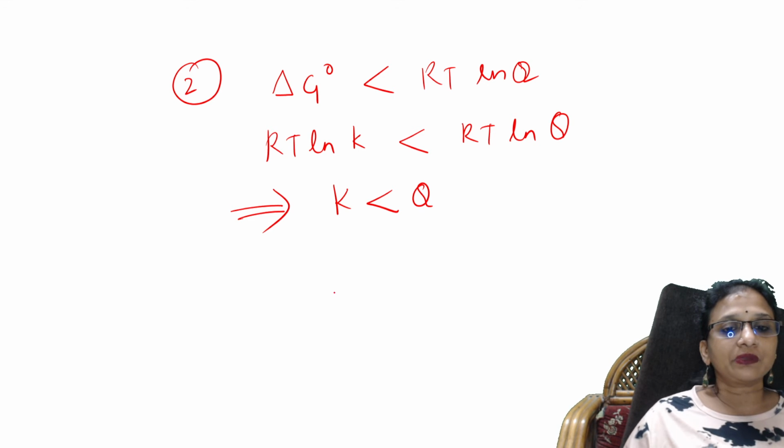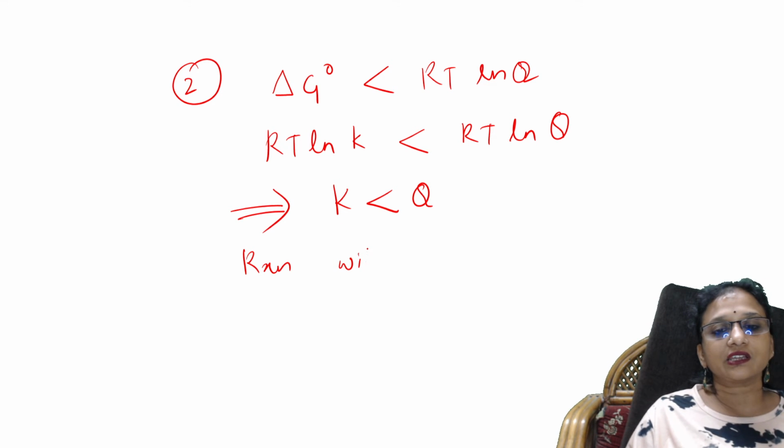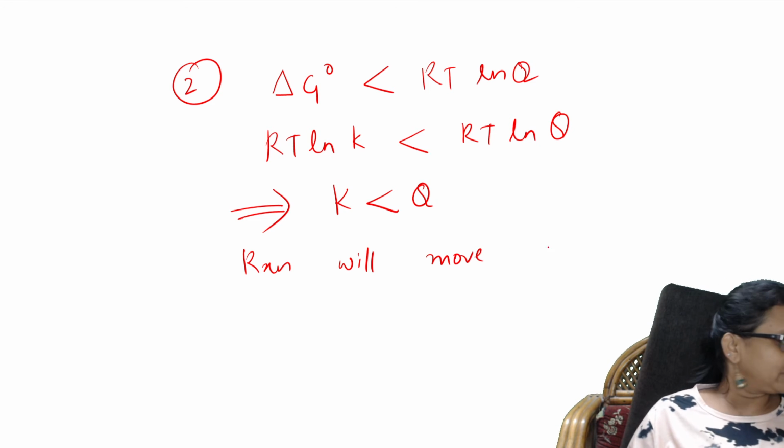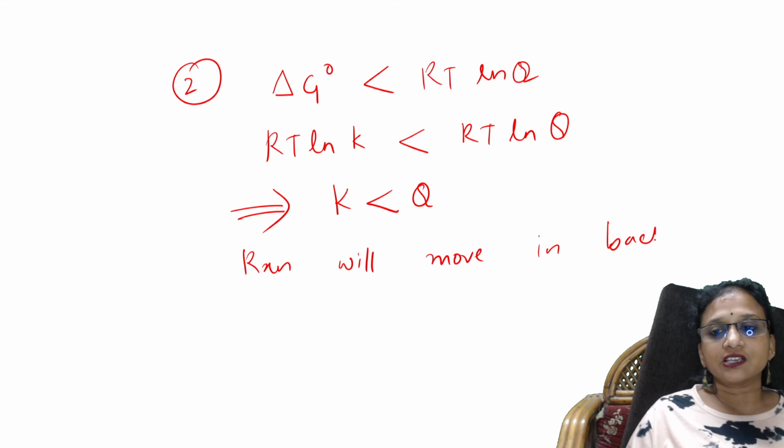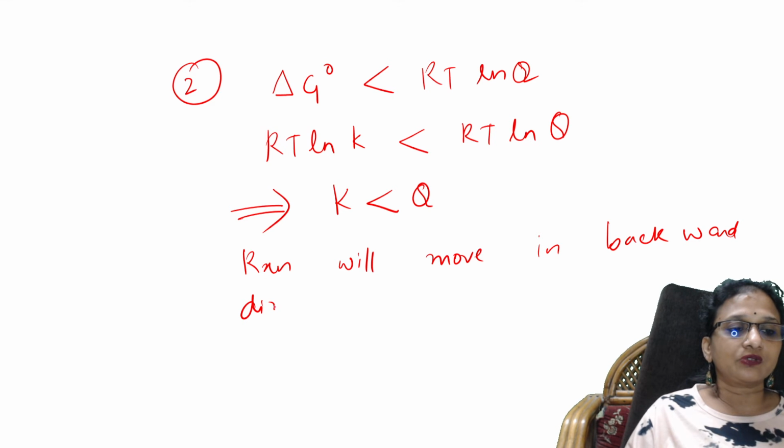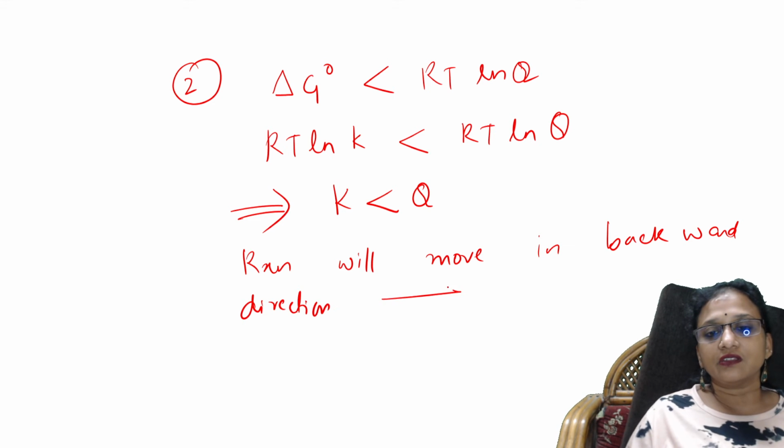So then what will happen if K is less than Q? What will happen, students? The reaction will move in backward direction. Correct, no? So when the reaction moves in backward direction, the reaction is non-spontaneous.